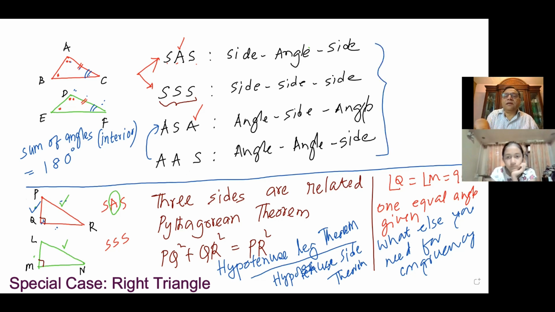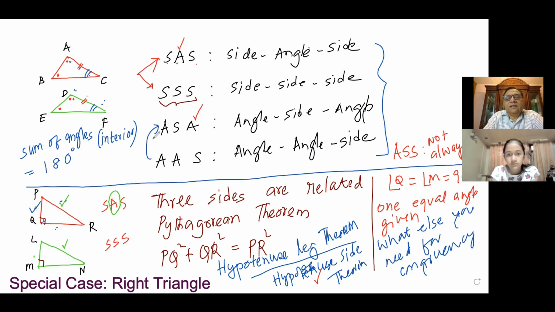If I write here, let me write down ASS. If I give you ASS, means one angle is same and two sides are same. Will the triangles be congruent? No, not always. When will that be true? Only if it is a right angle triangle, not otherwise. Only when it is a right angle triangle. Do you understand? So you have now 5 conditions in all.